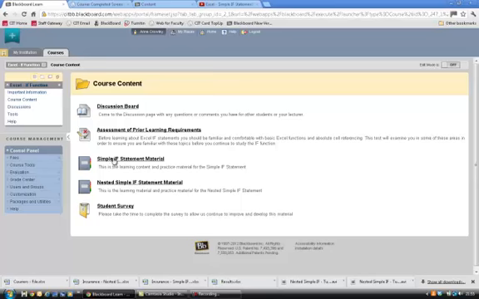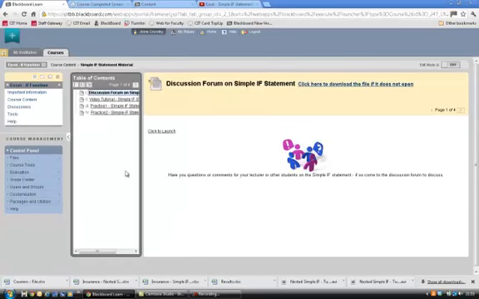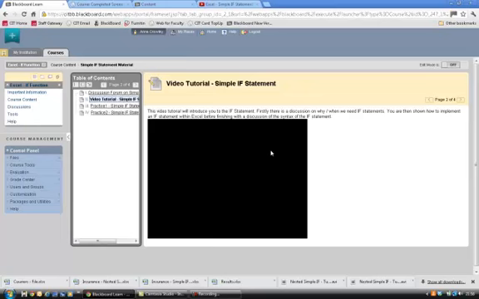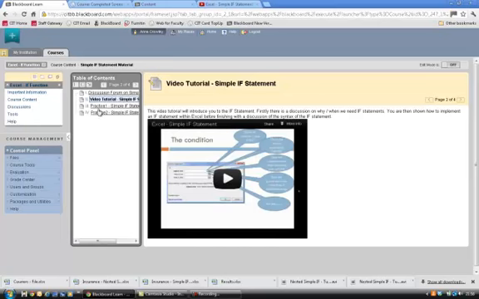Then you can head into the course material, the first of which is your simple if statement material. If you open that up, you'll see a table of contents with 4 items, and the first is access to the discussion forum should you need it. The second is a tutorial which will talk you through the simple if statement, and then there's 2 practice files. They're both structured in the same way, so I'll have a look at the second one for you.